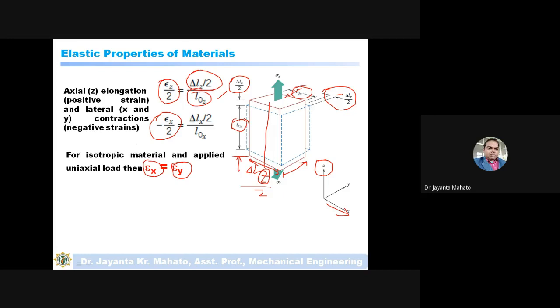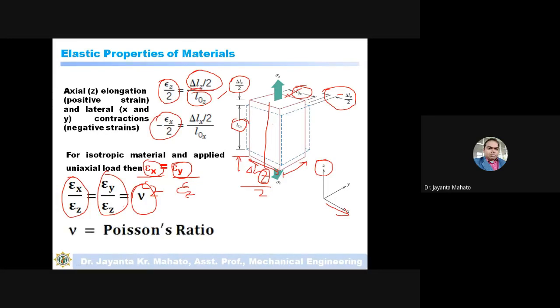So the ratio between epsilon x divided by epsilon z, what will happen? Epsilon x divided by epsilon z, this ratio will always be constant, and this ratio is denoted by this symbol. This is actually called Poisson's ratio.